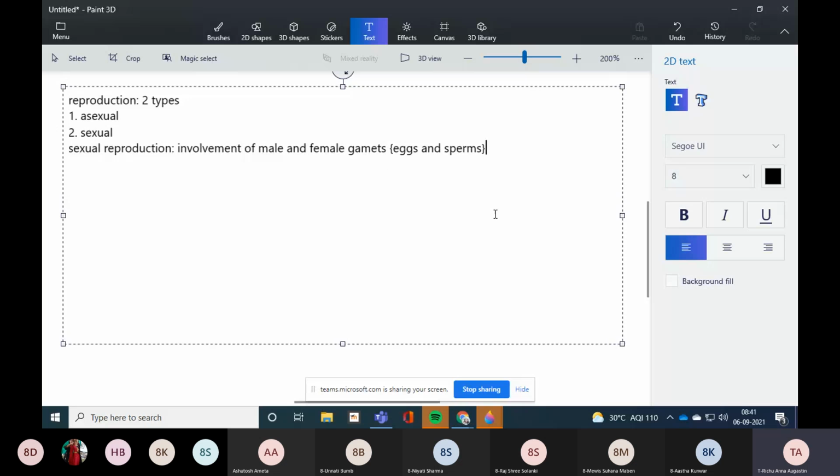Now, what happens when they reproduce sexually? What happens when egg and sperm fuse together? They will form a particular thing. What is that thing known as? Zygote. You can underline in your textbook: the sperm and the egg fuse to form a zygote, which develops into an individual resembling its parents. Just underline that last line.